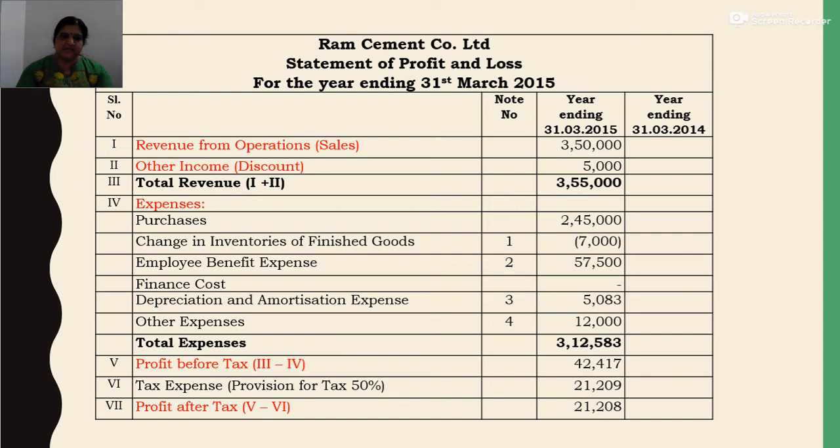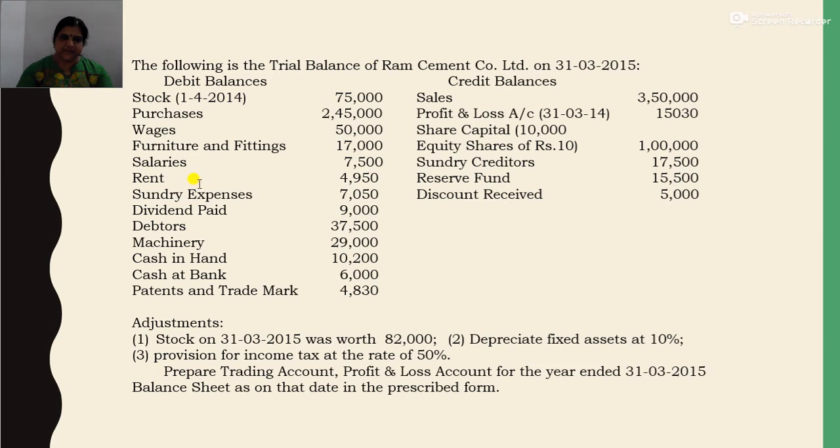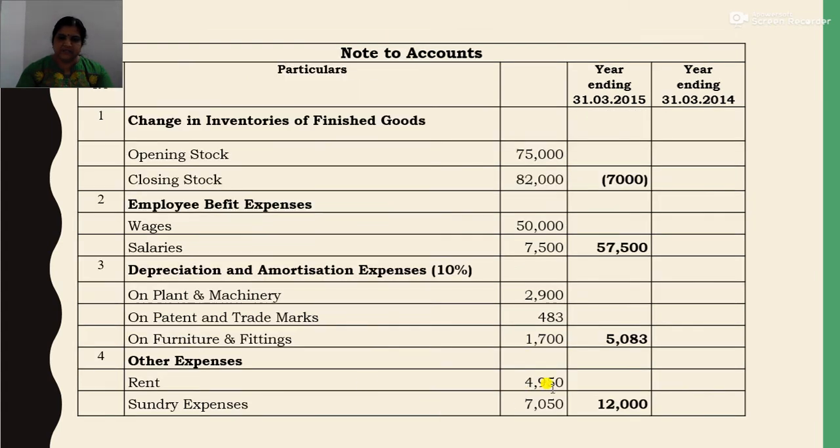Then there is other expenses. What about other expenses? Other expenses constitute rent and sundry expense. Rent 4,950 and sundry expense 7,050. Okay, rent 4,950 and sundry expenses 7,050. This will come under other expenses. So other expenses 12,000, and in the note to accounts it is written 4,950 and 7,050, together 12,000.